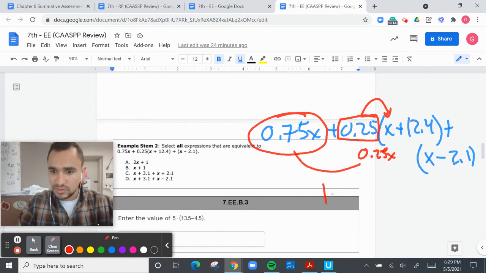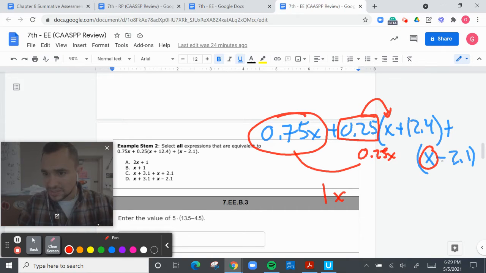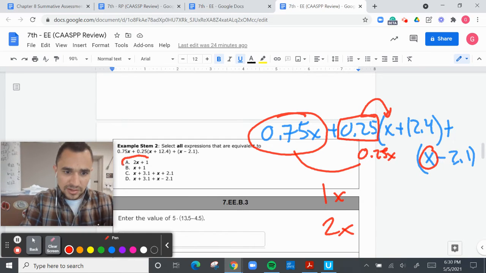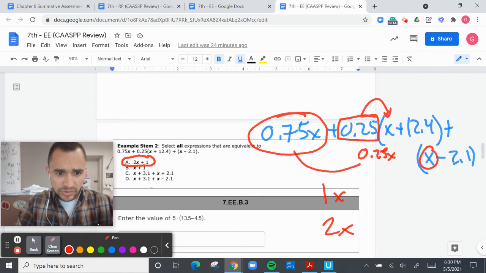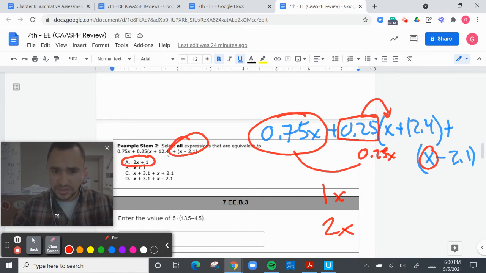I'm going to add that. That gives me 1x. And then there's another x here. It's a positive, so everything stays the same. So that's going to be another x, so that's going to be 2x's. There's 2x's here. There's some 2x's here as well. So those are still in the balance because it's select all expressions.